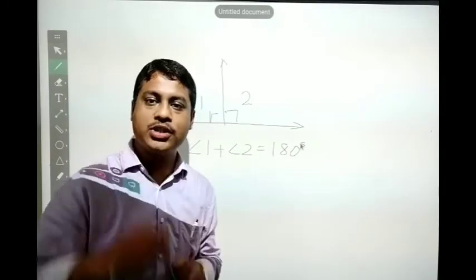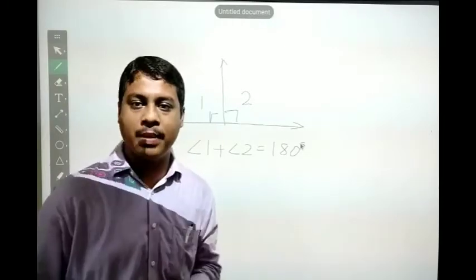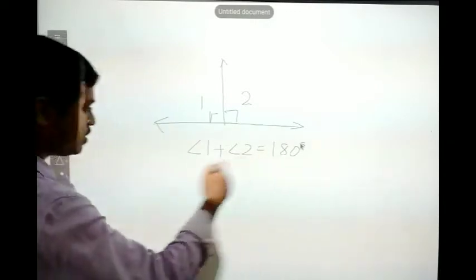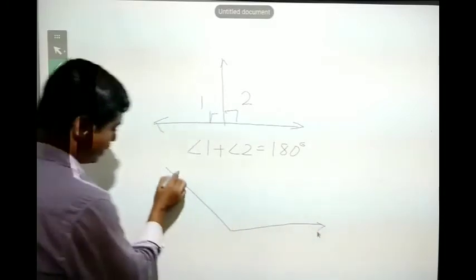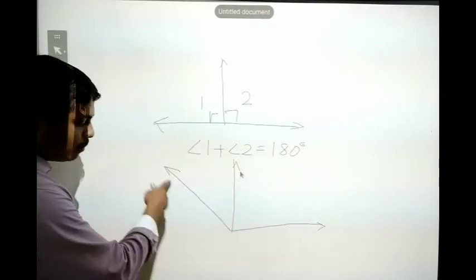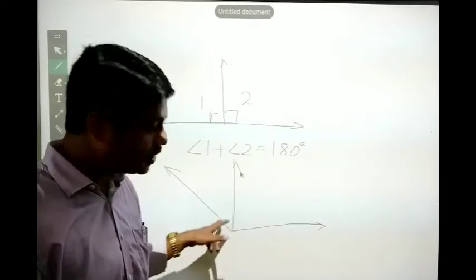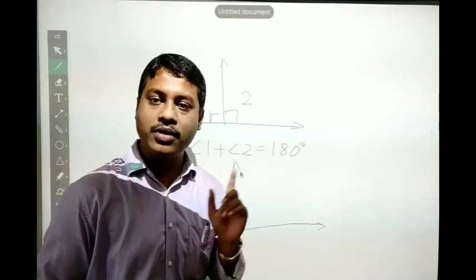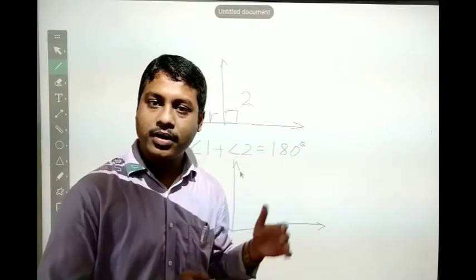So you write the definitions in your copy about what the linear pair is, that the linear pair angles are supplementary. These conditions you have to write in your copy. We can consider some more, like suppose this is one ray, this is another ray, this is the common vertex of both the angles. You can see that both the rays are along different directions. But the condition is that both the angles should be added and it should be forming an angle of 180 degree. Then only we can consider that as a linear pair. So we have the definition.